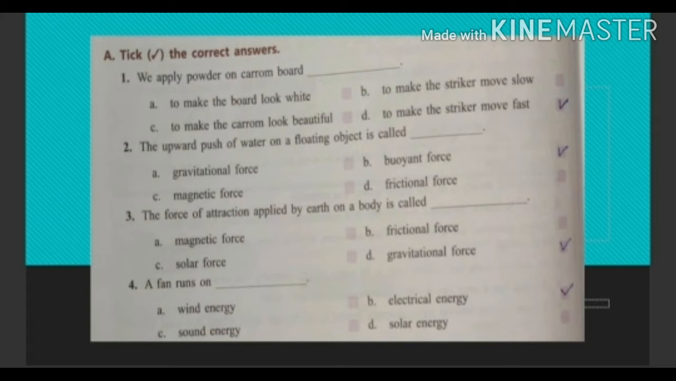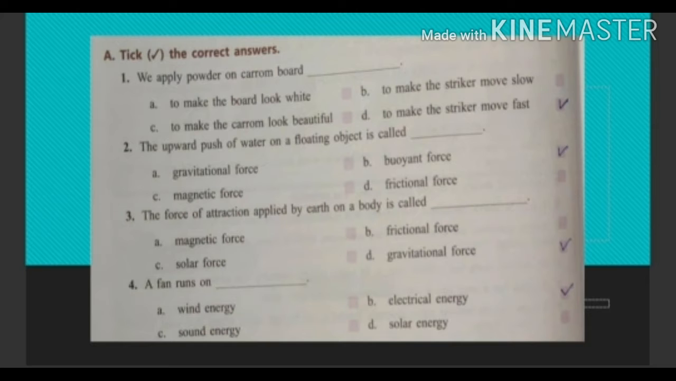First question is: we apply powder on carom board. Options: to make the board look white. B option: to make the striker move slow. C option: to make the carom look beautiful. And D: to make the striker move fast. Its answer is D, to make the striker move fast.